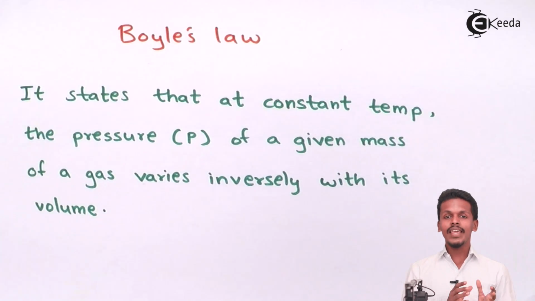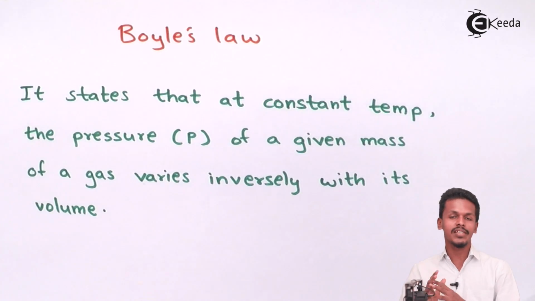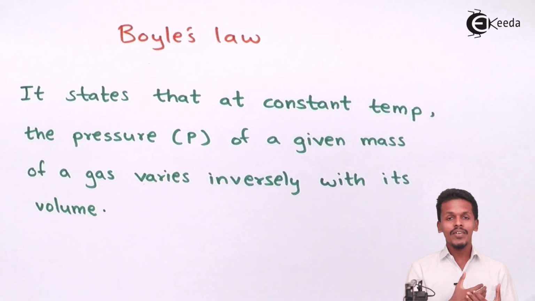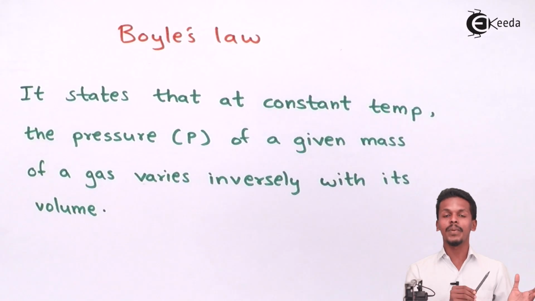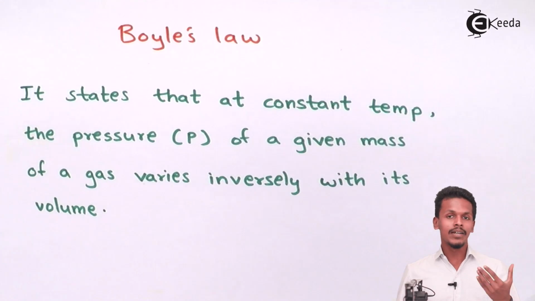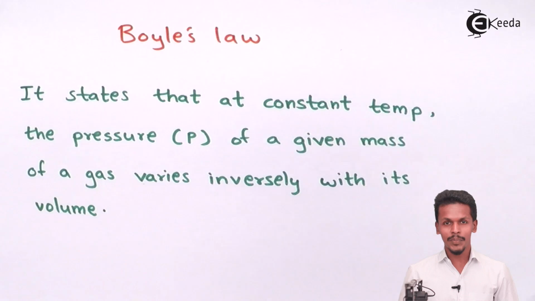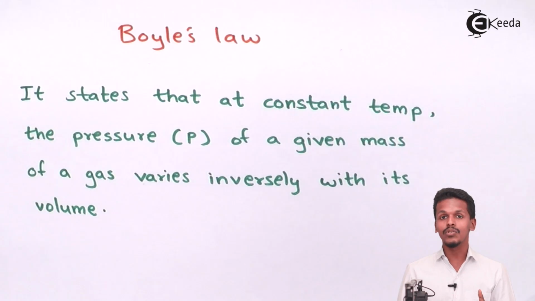It says that if a gas has a particular mass, and that mass is kept constant, and even the temperature is kept constant, then whatever the pressure would be, whether it increases or decreases, it would be inversely proportional to the volume. So the pressure and volume are related to each other in an inversely proportional manner. Let us talk in terms of mathematical expression.